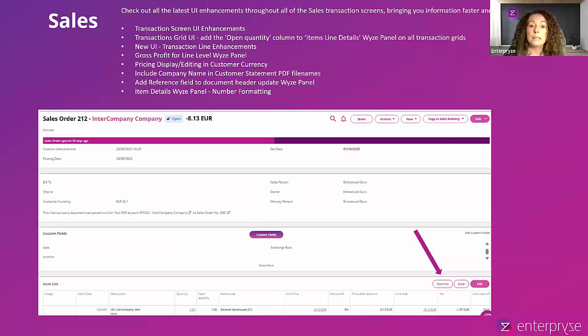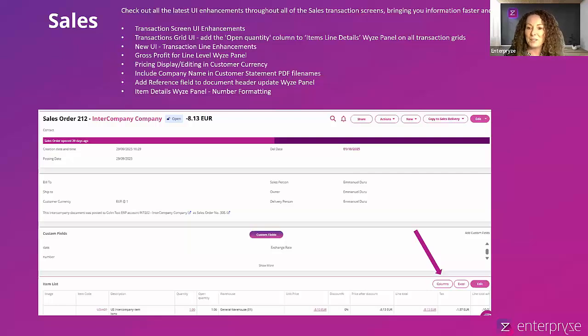We've also included the company name when generating customer statements. So rather than it just saying statement number 85, it'll say statement number 85 with the company name. And if the company name is, for example, AA Ireland, which you'll see in my demonstration, that's what will now be captioned on the name when you export those or print those to PDF, for example.